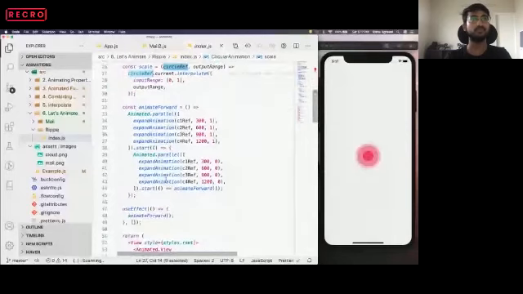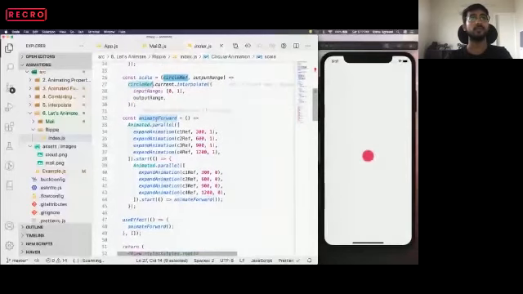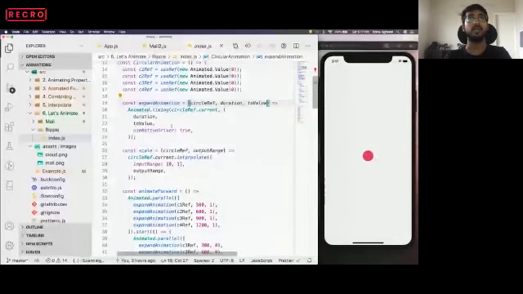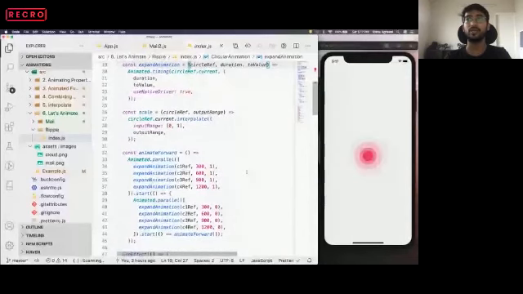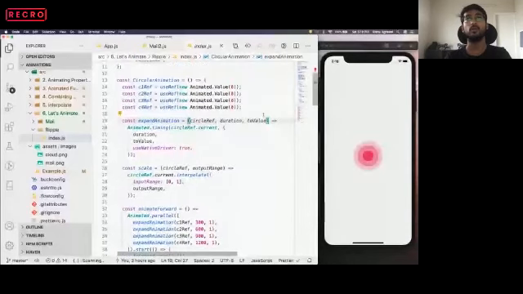Now we have a function called animate forward. It has a parallel animation with all four circles animating in parallel. We call expand animation with a duration. The first circle is animated for 300 milliseconds, the second 600, then 900 and 1200, with a to-value of 1.